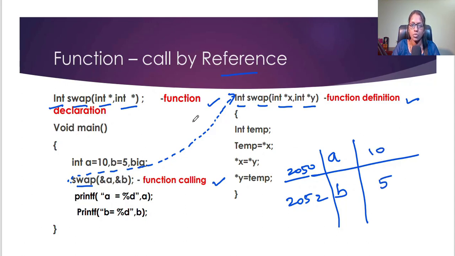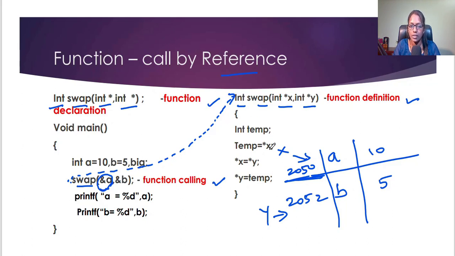Swap a comma b will call the function, and what happens? The address ampersand a is assigned to x. That means this 2050 memory location address is assigned to x, so x also points to this 2050 address. And ampersand b is assigned to star y, that is, y is assigned the address of b. 2052 is pointed to by y.